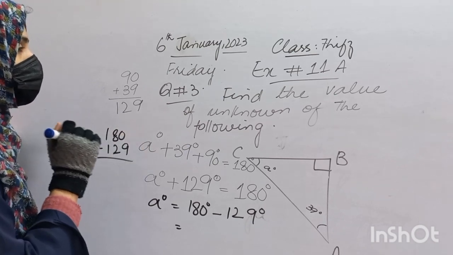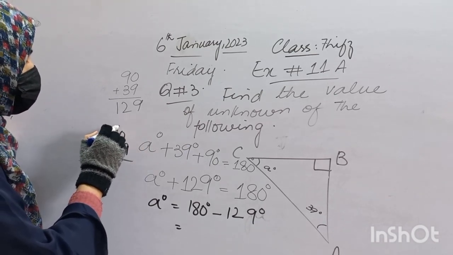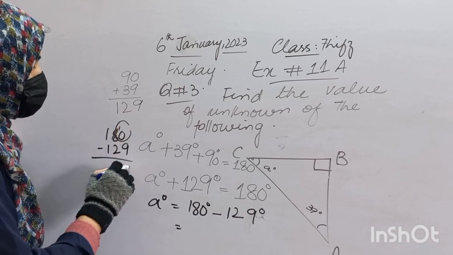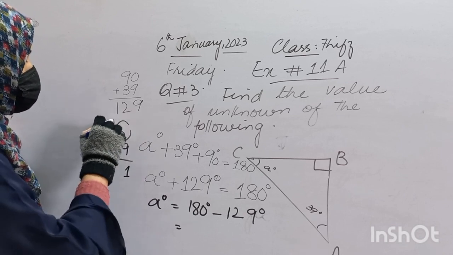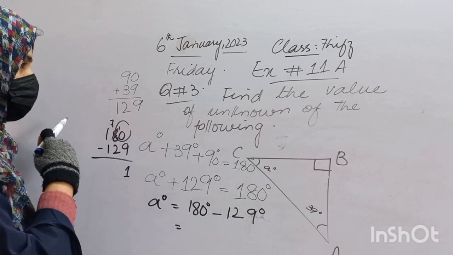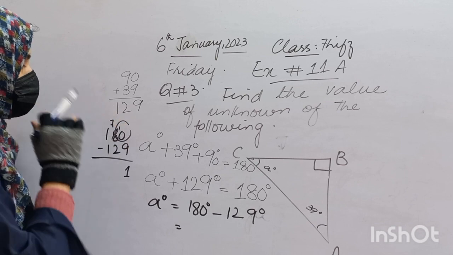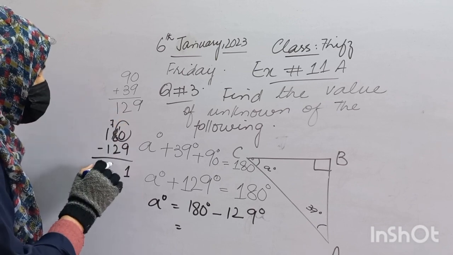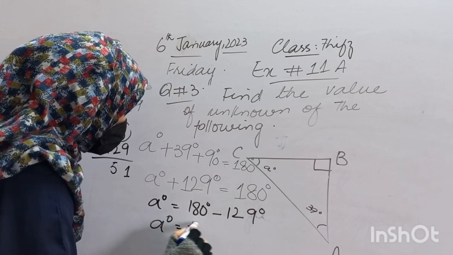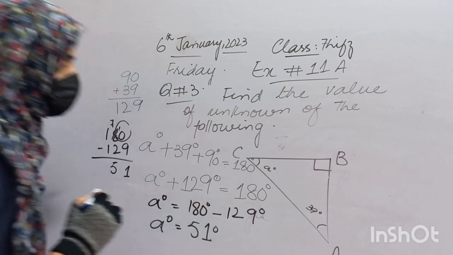0 from 9 is not possible, so I will take a carry from the next number, and this will become 10. So 10 minus 1 is 1, and because we took a carry from 8, we have 7 left. So 7 minus 2 is 5. So A degree equals 51 degrees.